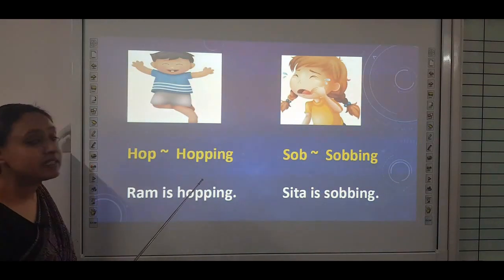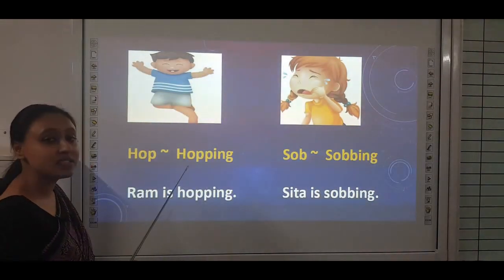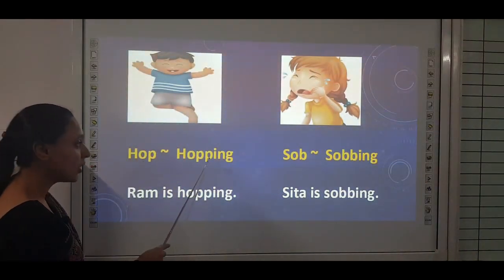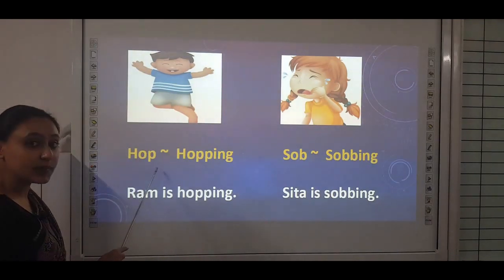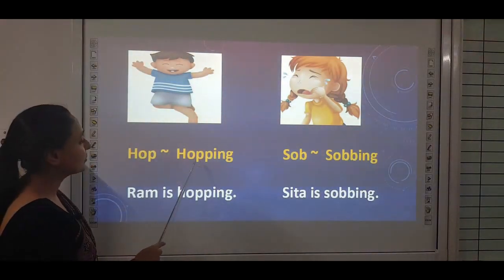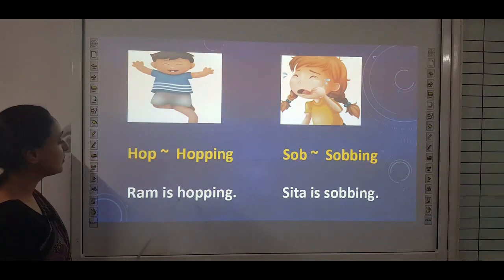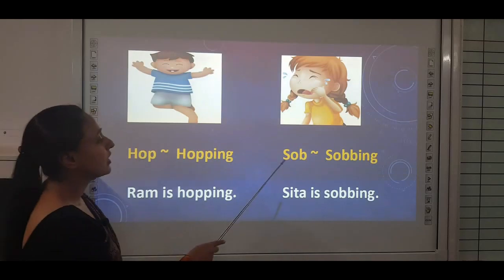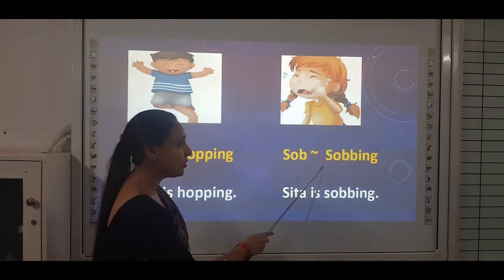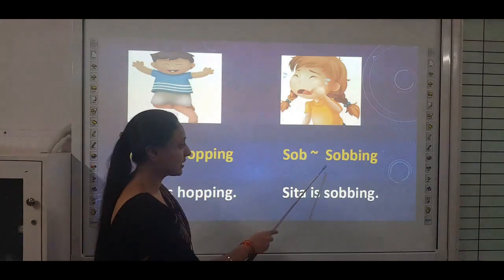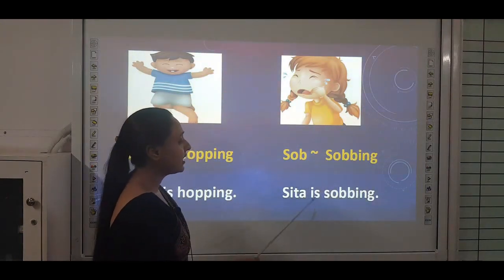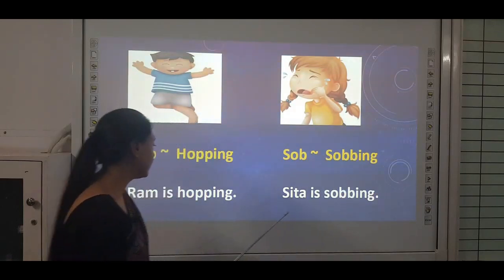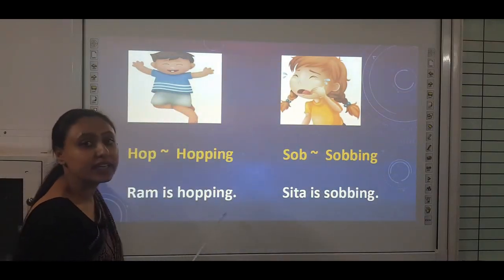Now we will learn doing words where we will double the last letter. So hop becomes hopping, last letter is P, it will double, H-O-P-P-I-N-G, hopping. Ram is hopping. So what is Ram doing? He is hopping. S-O-B, sob. Here also we will double the last letter, so it will become sobbing. Sita is sobbing. So what is Sita doing? She is sobbing. So here doing words are hopping and sobbing.